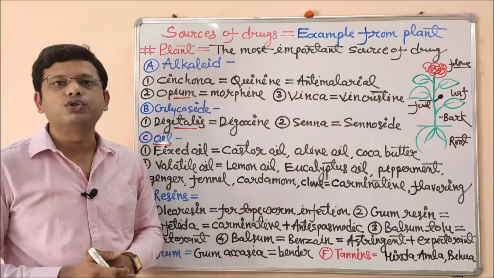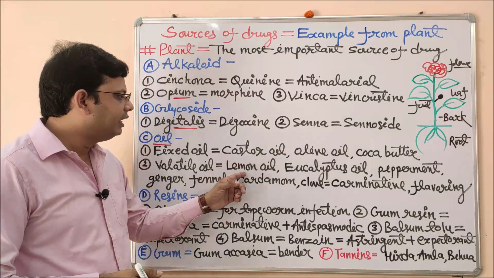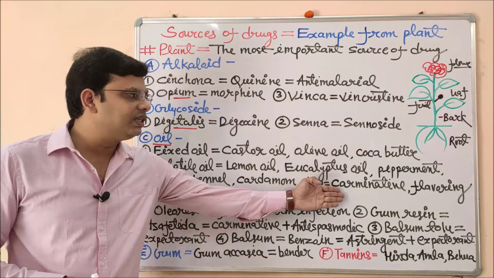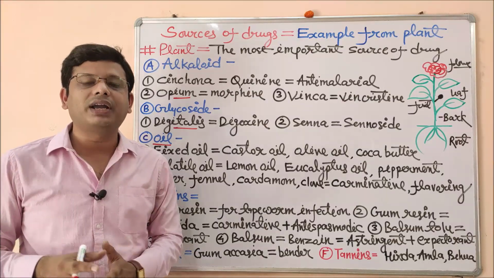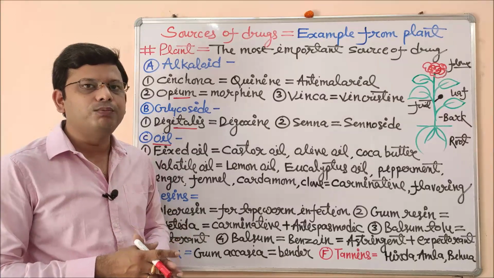For example, clove oil is used for the treatment of dental pain. It is a potent analgesic. Lemon oil, eucalyptus oil, peppermint oil, ginger oil and fennel oil are used as carminatives. Carminatives are those agents which are used to get relief from stomach ache or discomfort in the stomach, or to release the gases. These are used very importantly.